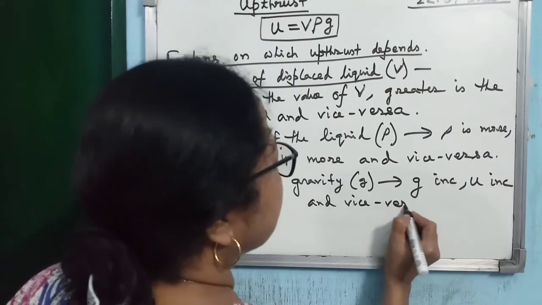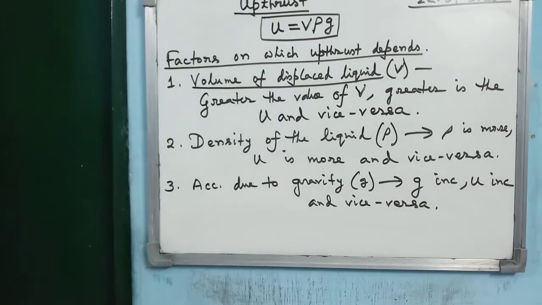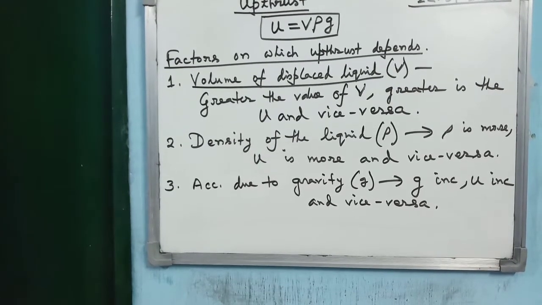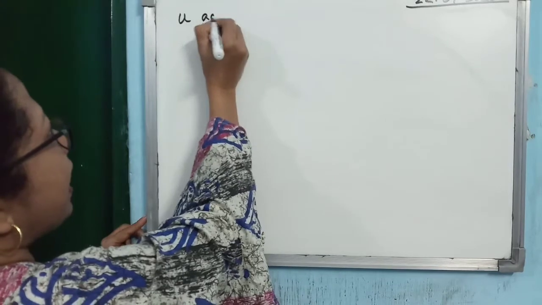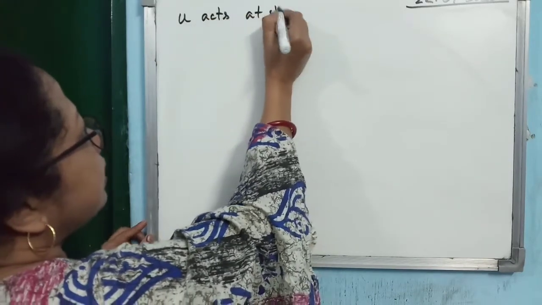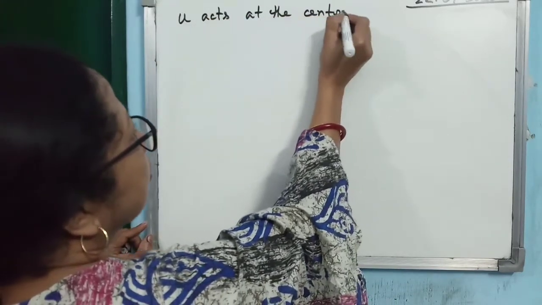Very simple relation. Alright. So, these are the two important concepts: what is the reason for upthrust, and upthrust depends on which factors, and how upthrust depends on the factors described. Now, we have got the magnitude of the upthrust. So, upthrust is a force. Now, you know that a force always acts at one point. So, remember that upthrust acts at the center of buoyancy,